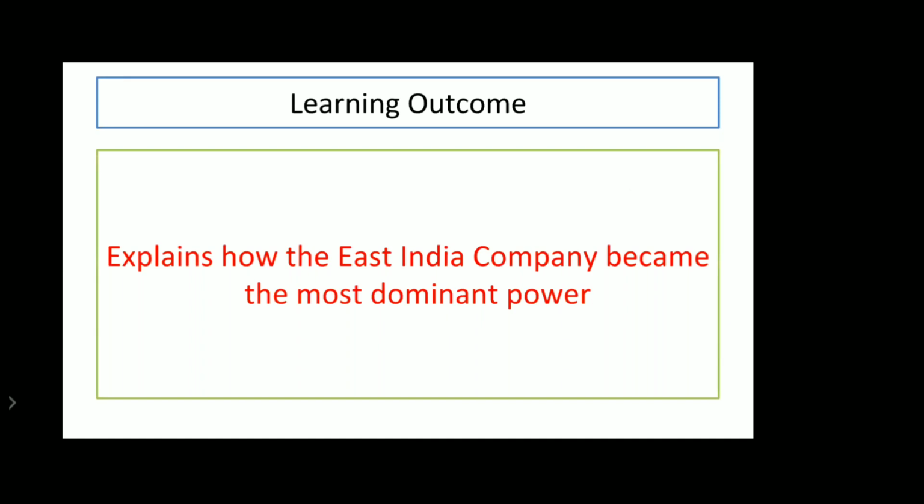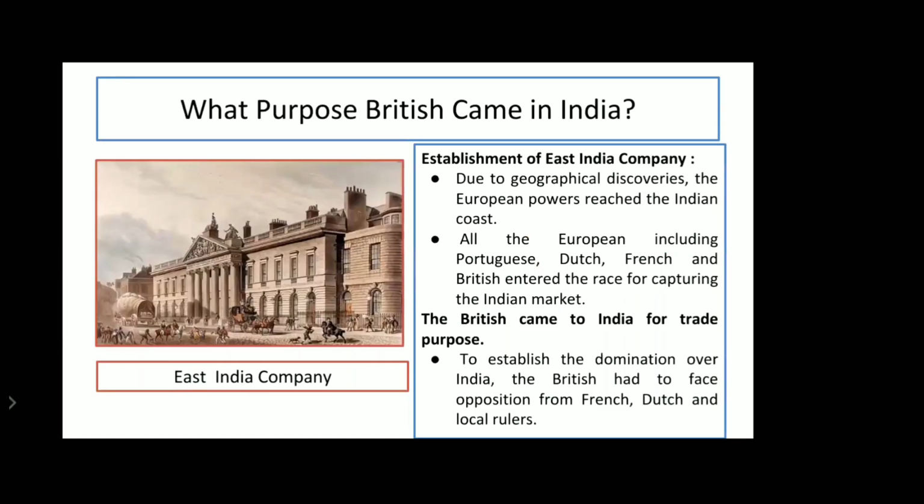Before going to this chapter directly, I would like to ask you a few questions about the previous knowledge. Which were the few powers that ruled India? I hope you know the answers. Then also I'll tell you. They were Britishers, Dutch, French, and Portuguese, and they came to India for the main thing: to rule India, to capture the Indian territories.